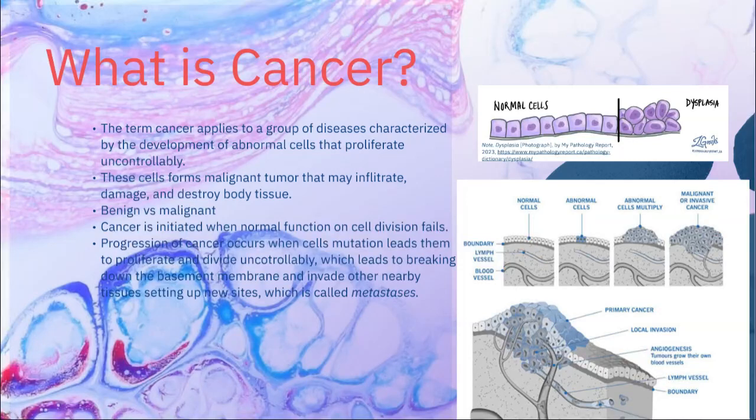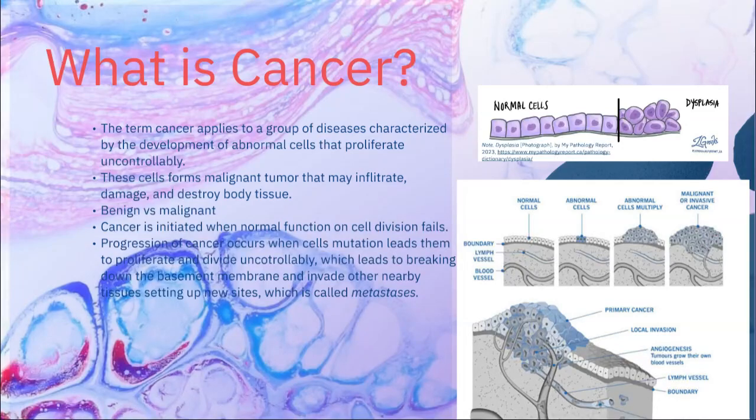However, we got two types of tumors. We got benign and we got malignant. Benign tumors are usually non life threatening and are not cancerous. However, malignant tumors are when the cell grows abnormally and breaks down the basement membrane that eventually invades neighboring tissue, which could also affect other body part called metastasis.